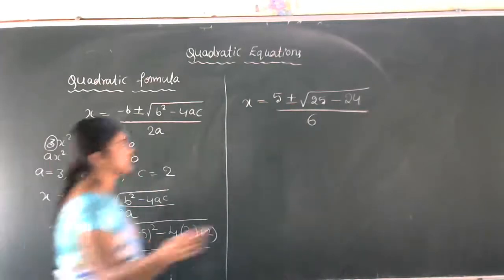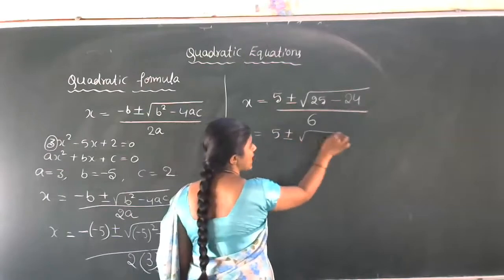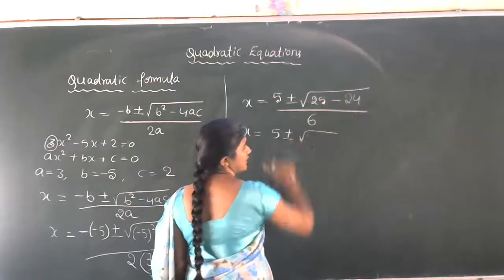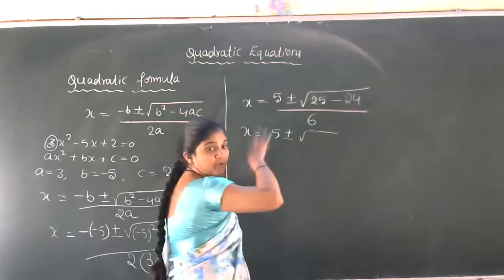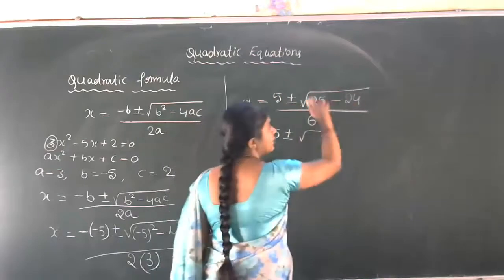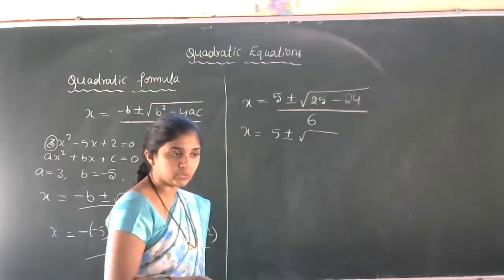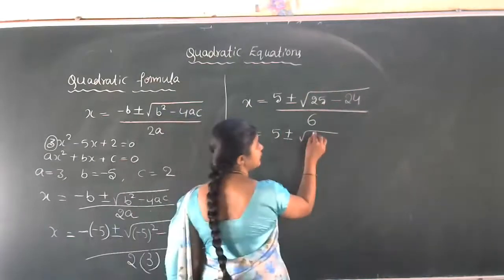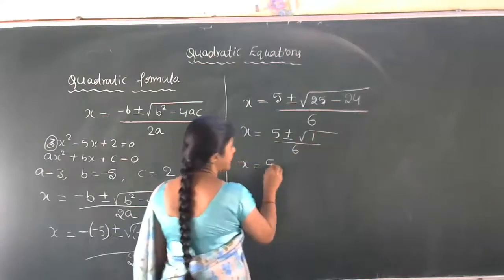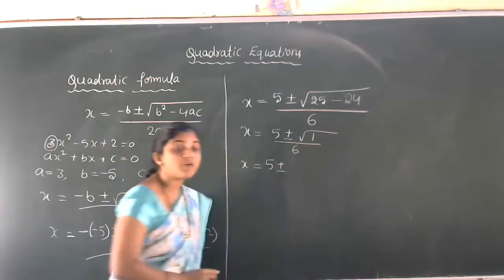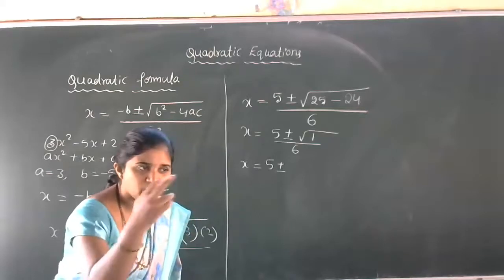Okay, simplification. Now one more step is there. Plus 5 plus or minus square root of. Here you have to do the subtraction operation: 25 minus 24. Don't remove the square root of 25, because it is in the square root. First you have to operate whatever is present inside the root. After finishing that, we can apply the root. 25 minus 24 is 1, divided by 6. Now x is equal to 5 plus or minus square root of 1. What is the value of square root of 1? Square root of 1 is 1 only, no? 1 ones are 1.